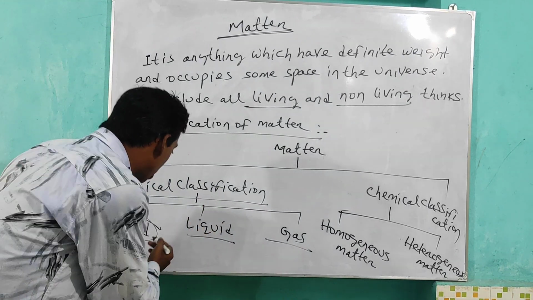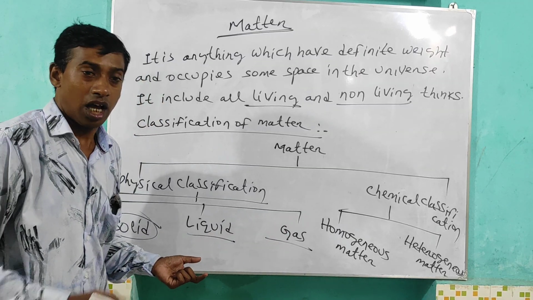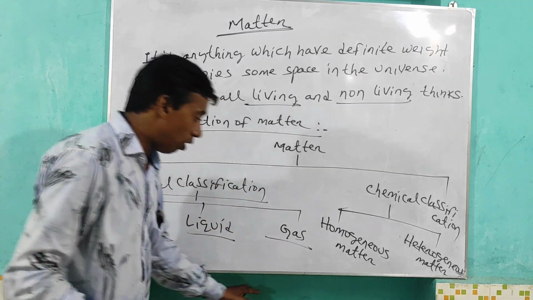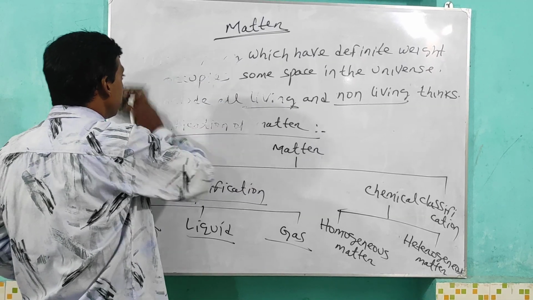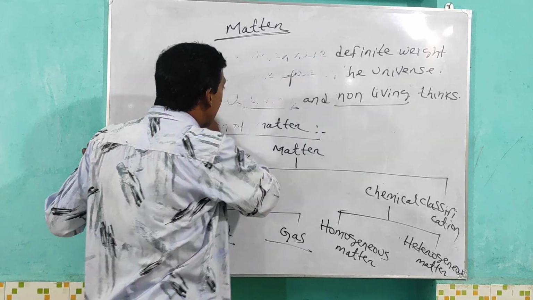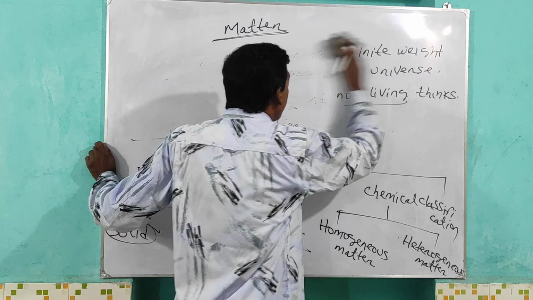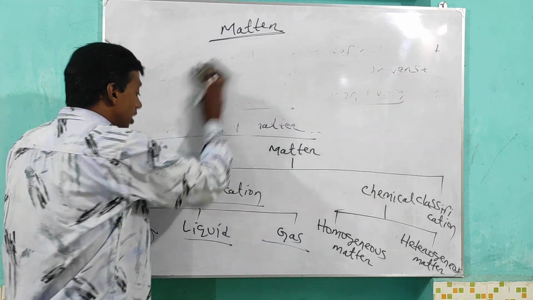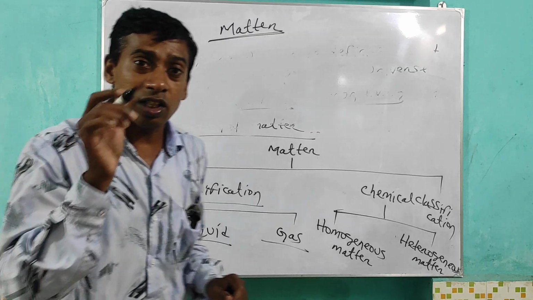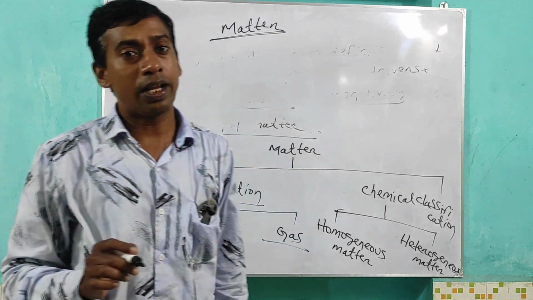Next, how they are related to each other and how they are converted to each other. When a solid substance is heated, it converts into liquid. When a liquid is further heated, it converts into gas. When a gas is cooled, it converts to liquid.